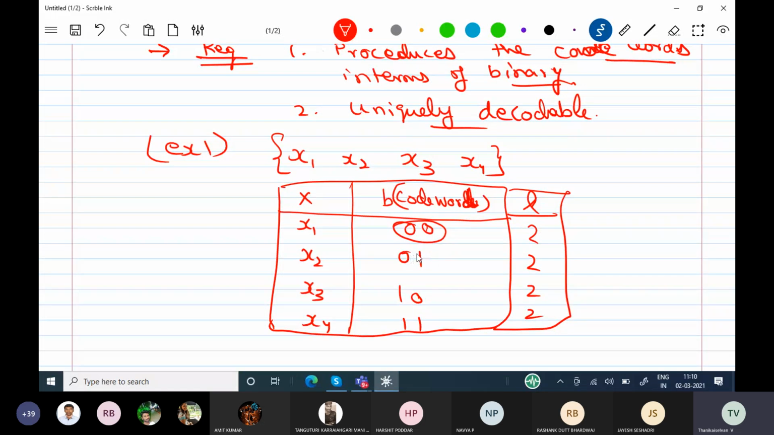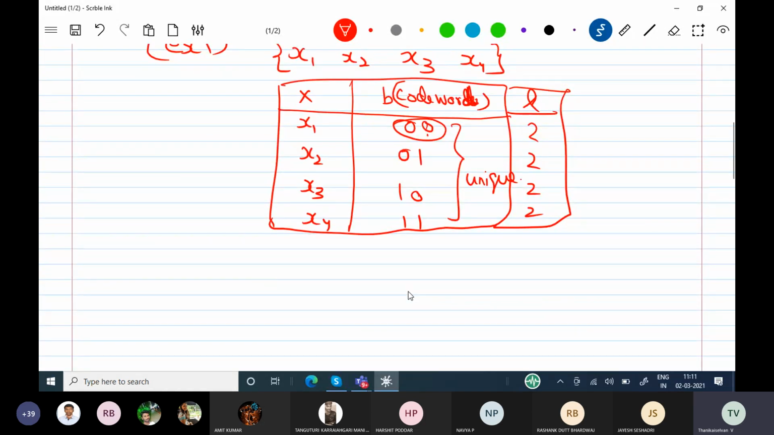It's a binary code word. So you see this 0, 0. All the code words you see are going to be unique. You can see 0, 0 is not assigned to anyone. So x2 is going to be 0, 1. It is not assigned to anyone. So all are going to be unique. If the codes are unique, then the codes are called uniquely decodable.